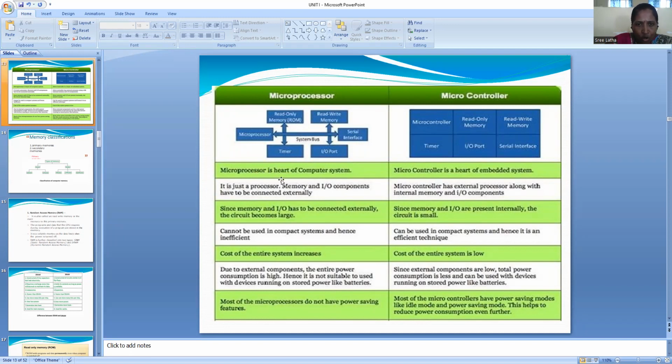Next, the microprocessor is the heart of the computer system, and the microcontroller is the heart of the embedded system, as we discussed earlier. A microprocessor is just a processor; memory and IO components have to be connected externally in the circuit, because the circuit becomes large. A microcontroller has a processor along with internal memory and IO components, because the circuit is small.